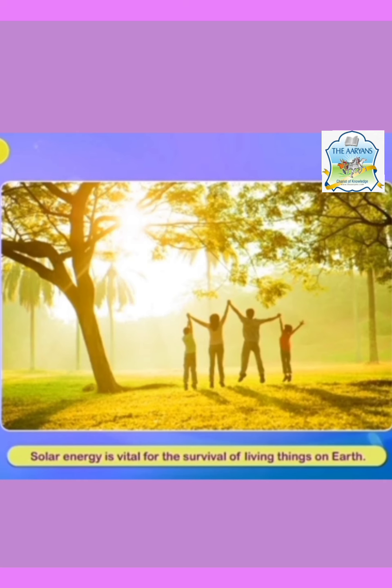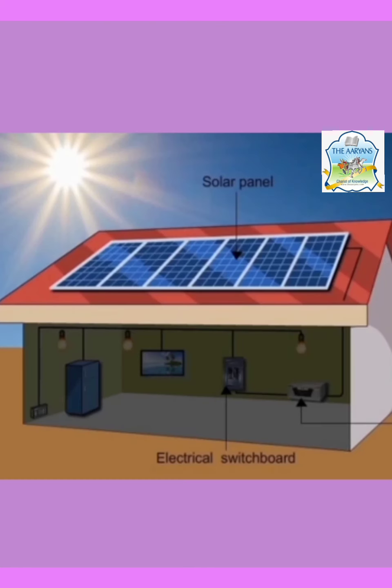The ultimate source of energy is the sun only. Nowadays, solar energy is also being used in many gadgets so as to replace electrical energy, for example, inverters and electrical switchboards.